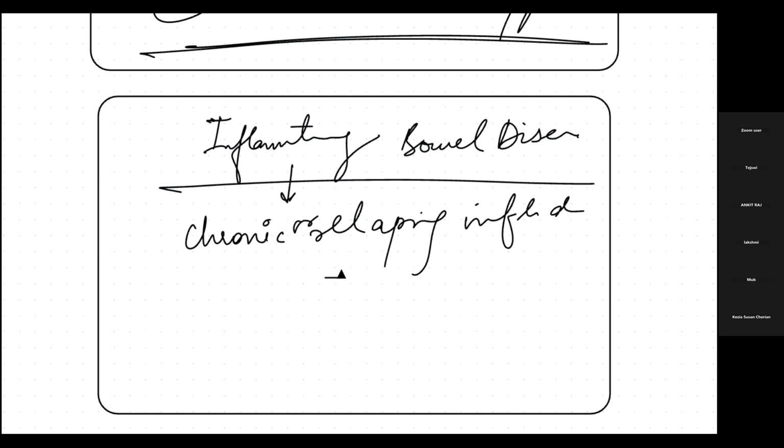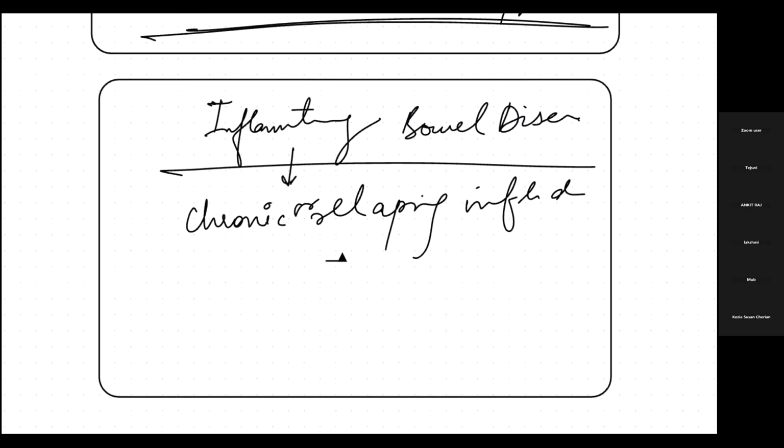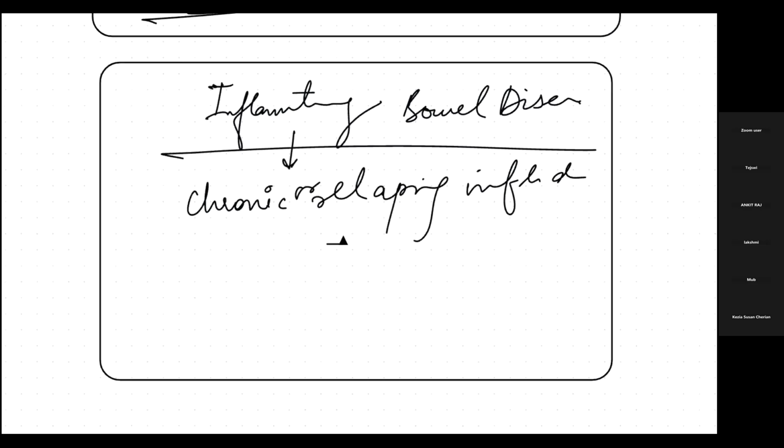This question was asked, I guess, in our term exam, and they asked us to write the difference between ulcerative colitis and Crohn's disease. So we'll see what it is and what the typical features of both are. I'll try to finish it within this session because this class will end within 15 minutes, I guess. Now let's see what ulcerative colitis and Crohn's disease are. We will be studying this in a comparative manner.